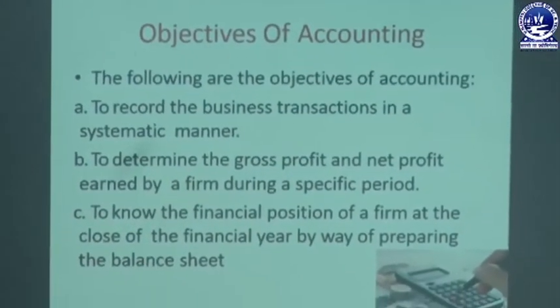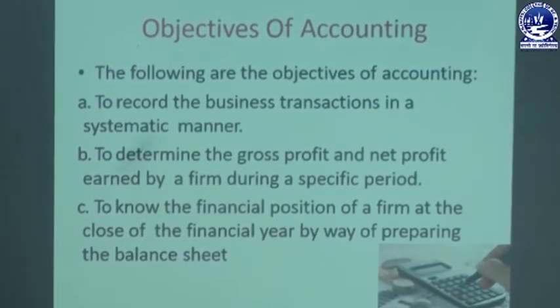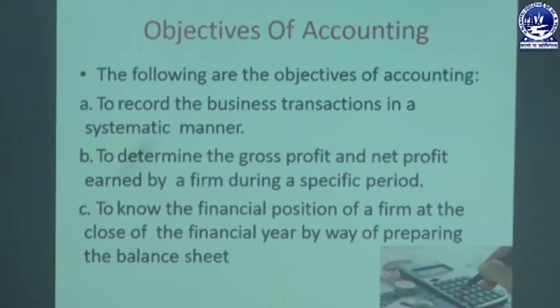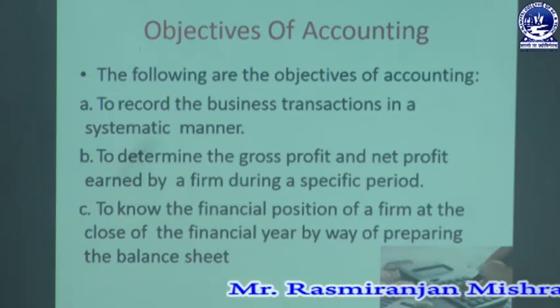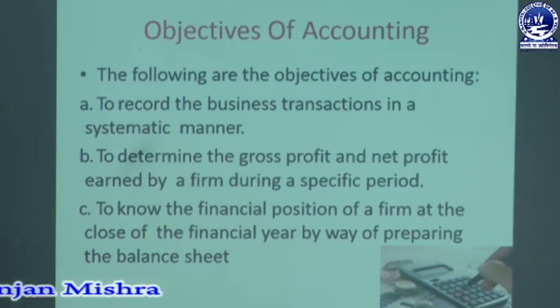Then the next part we are going to discuss is the objectives of accounting. The following are the main objectives of accounting. The first one is to record the business transactions in a systematic manner. That means whenever a transaction is recorded in the books of accounts, the books take into consideration all the transactions, and they must be recorded in a systematic process, one after another, in a sequential